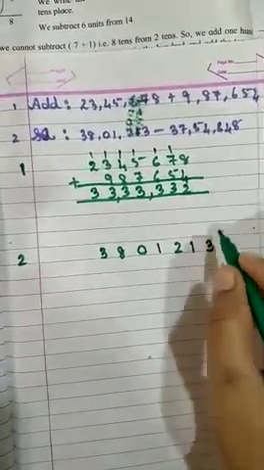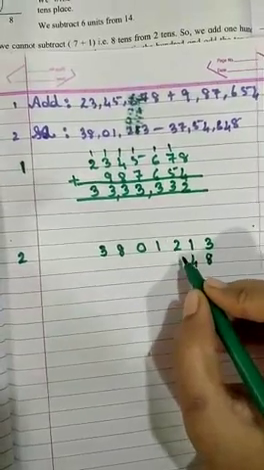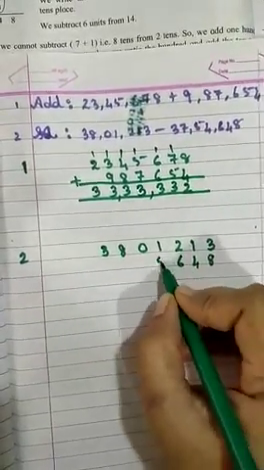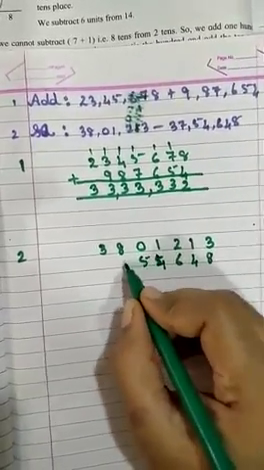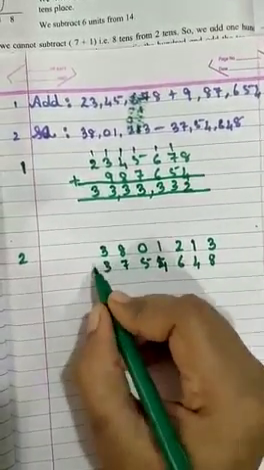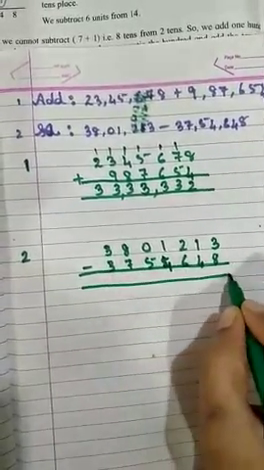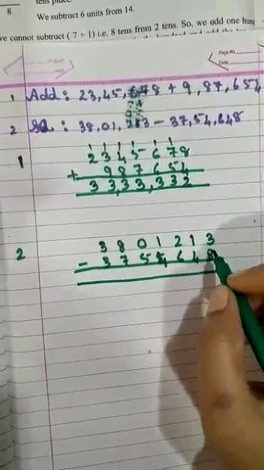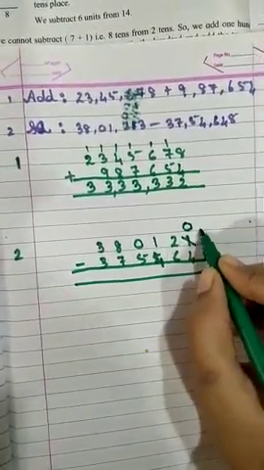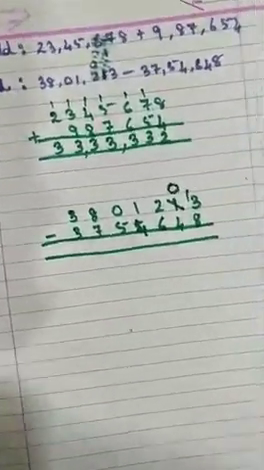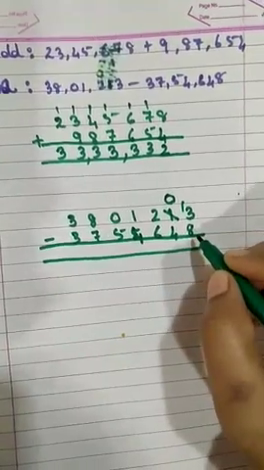Next, we will write from the units place. 3 minus 8 we cannot do, so we are going to do the borrowing. Now 13 minus 8 is how much?